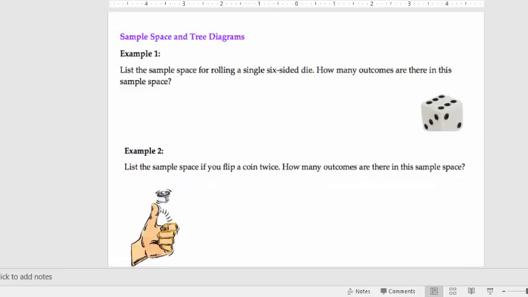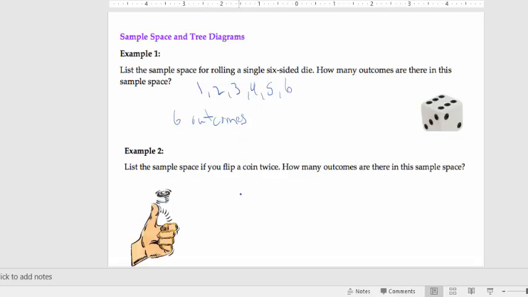The sample space for rolling a six-sided die, well, there's your six-sided die. So there's going to be six outcomes for it. So what are those six outcomes? The outcomes are going to be 1, 2, 3, 4, 5, and 6. So there's six possible outcomes for that experiment.